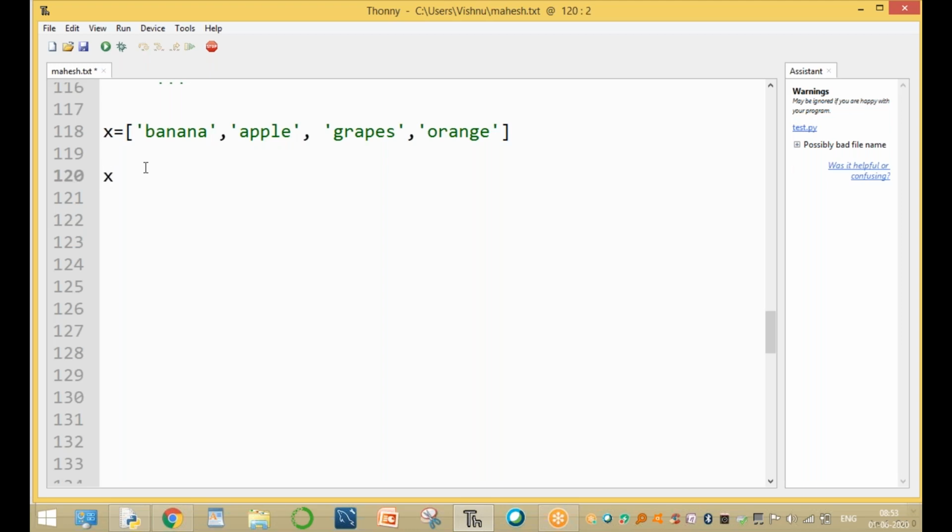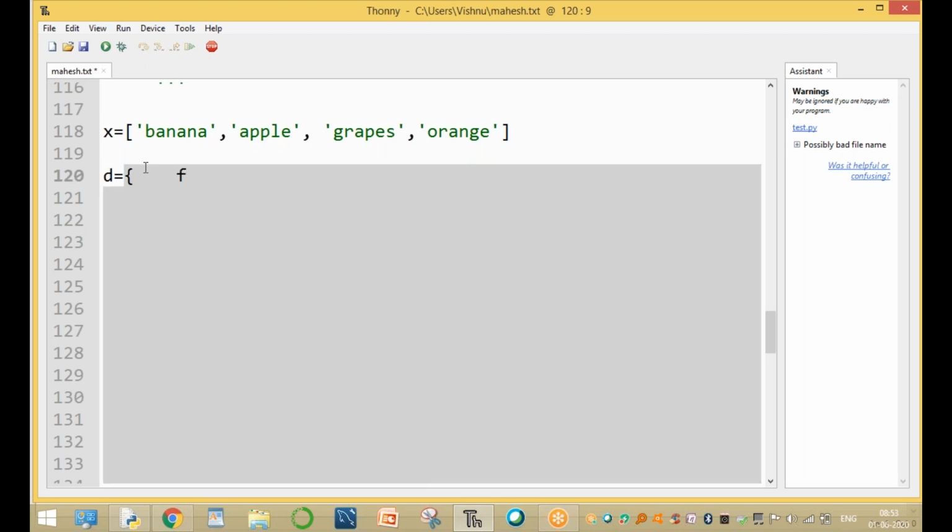For example, x equal to, b equal to. Here check the condition: for i in x, if the length of i is greater than 5, print it. The length of the fruit is greater than 5.